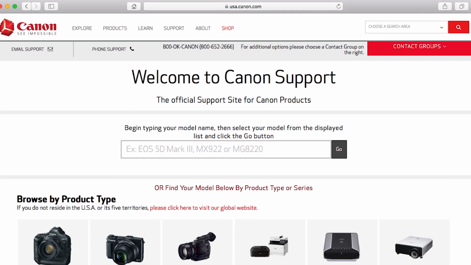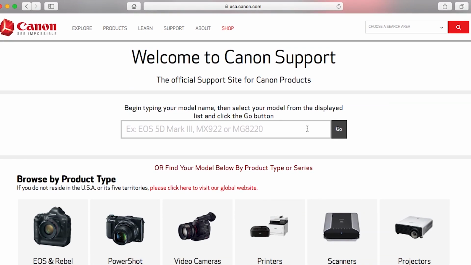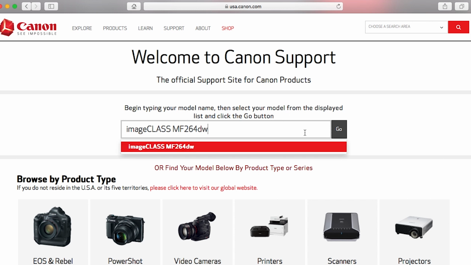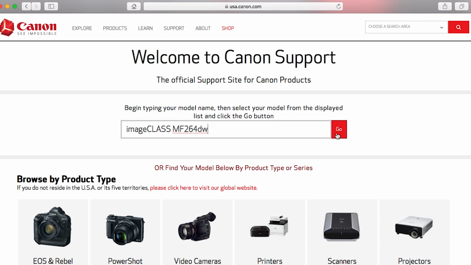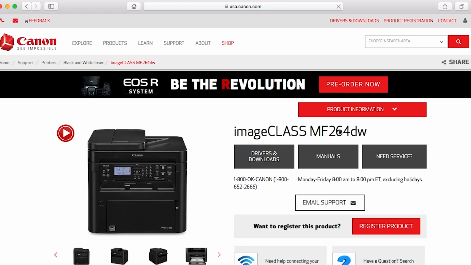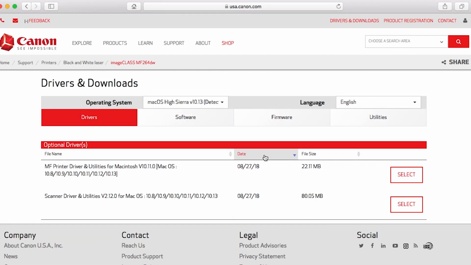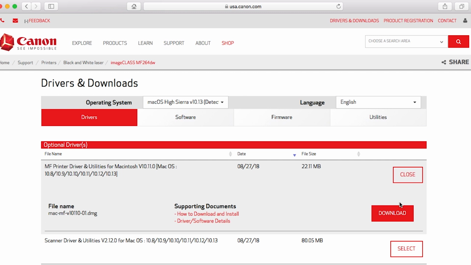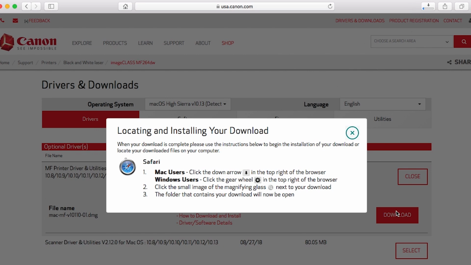Follow these links to download the software for your printer. Be sure to download the printer and scanner driver and note their save location. We will use both of these files in this process.